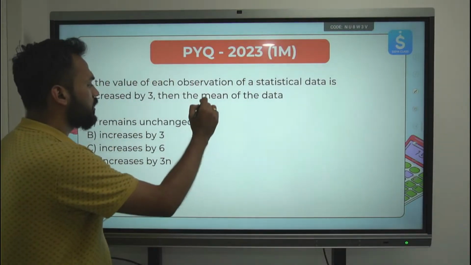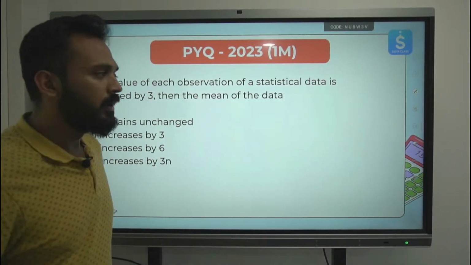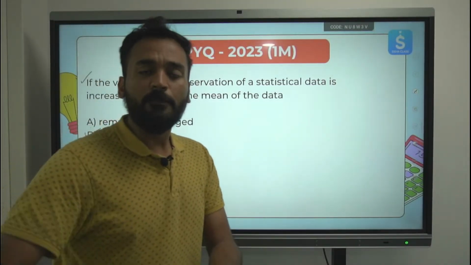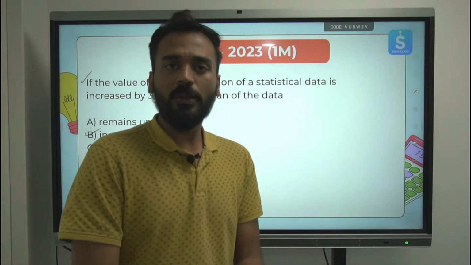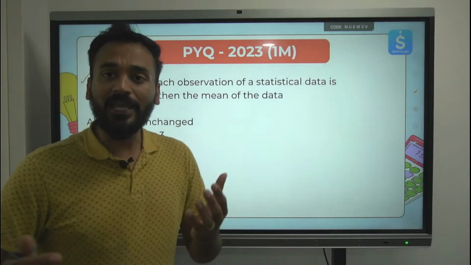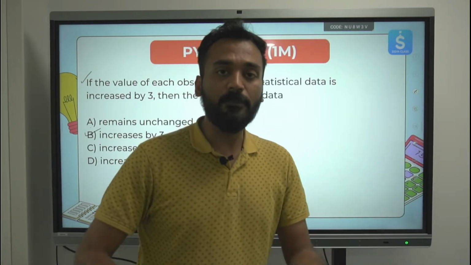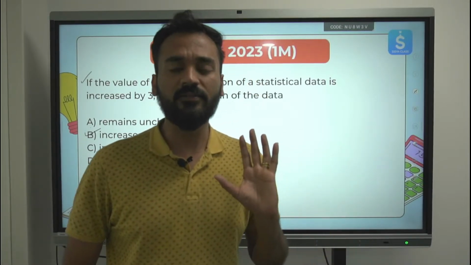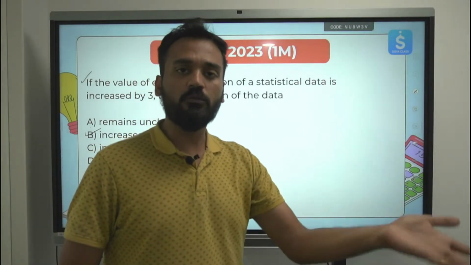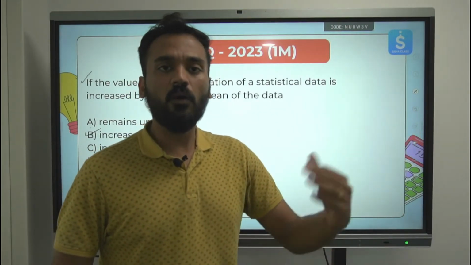This is something which will happen. For example, the answer here is: increases by 3. Let me explain how. And this is true for all the 3 measures. If I increase every value by 3, the mode will also increase by 3, the median will also increase by 3, the mean will also increase by 3. For everything, it will happen in the same way. If I multiply each and every data point by 3, then the mean, median, mode, all the 3 measures of central tendency will also get multiplied by 3. If I divide by 3, the mean, median, mode will also get divided by 3. If I subtract 3, the mean, median, mode, all the 3 will also get subtracted by 3.